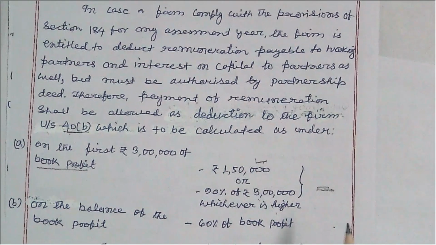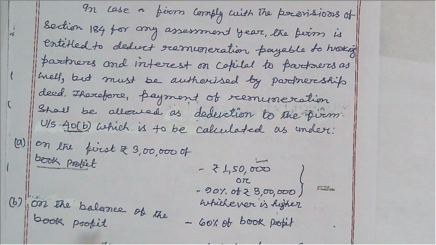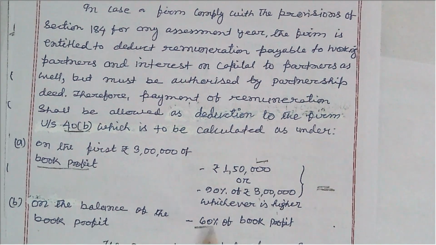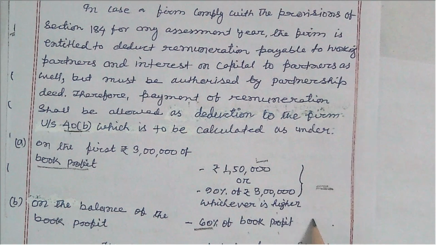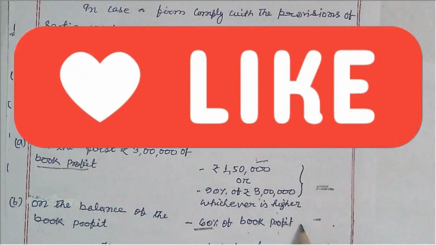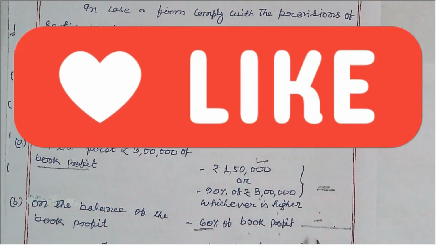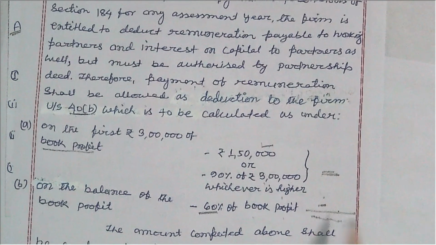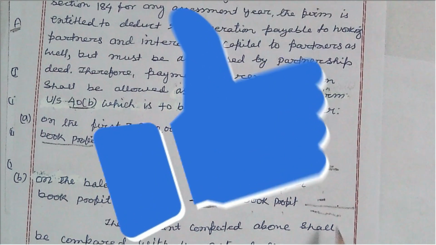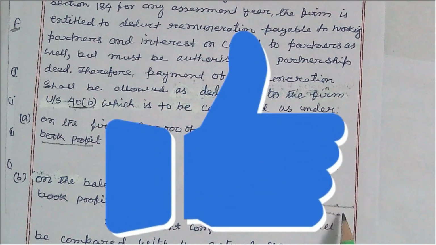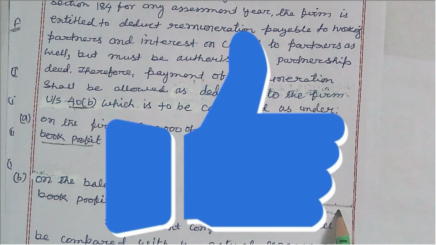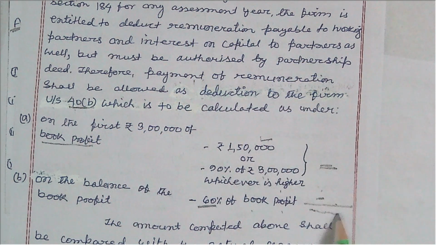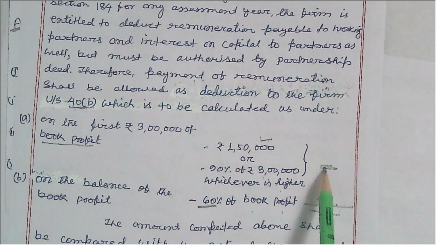And on the balance of the book profit, it is 60% of the book profit, and that amount will appear here. Adding this total amount, this is the limit, and it shall be compared with the actual remuneration paid to the partners, and the deduction available is the least amount, whichever is less.